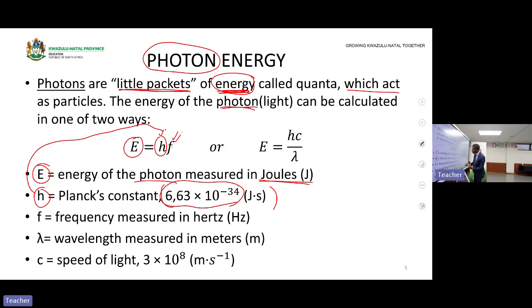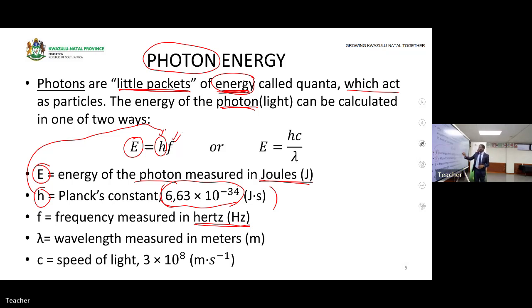Then this one is the frequency. The frequency is measured in hertz, Hz, capital letter H and small letter z. That is the frequency of light measured in hertz. So if you are given a frequency, you can get to the energy. That energy is the energy of the photon, the energy that is found in light. So it's the energy that will be transferred to an electron, to assist the electron to escape from a metal surface.